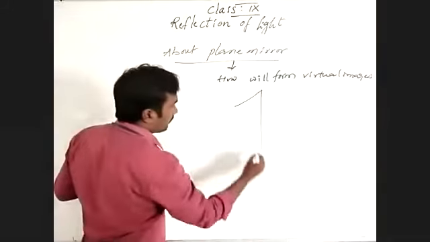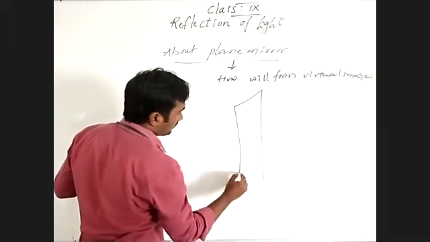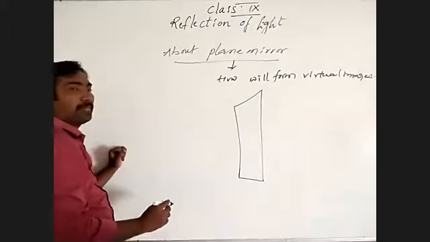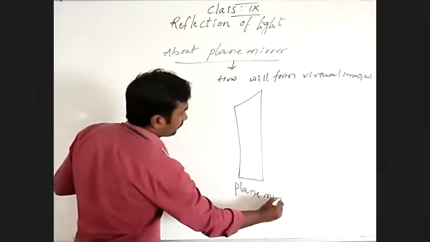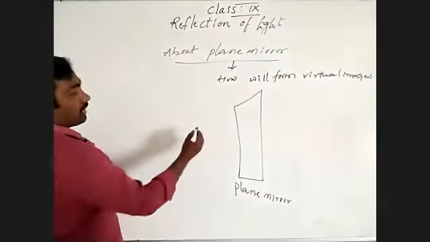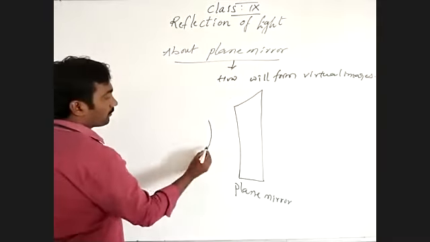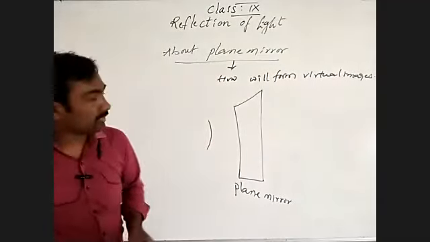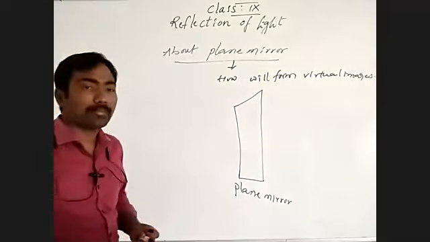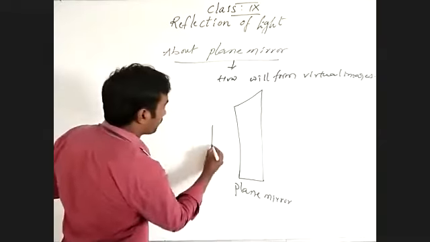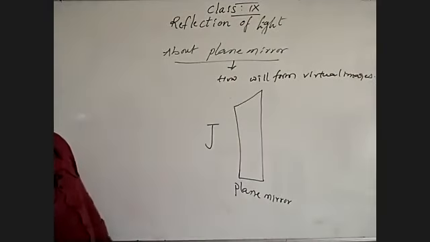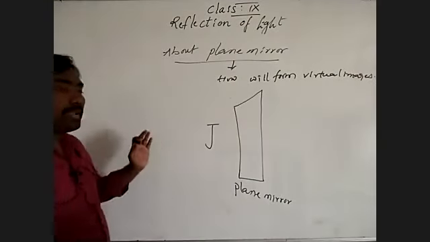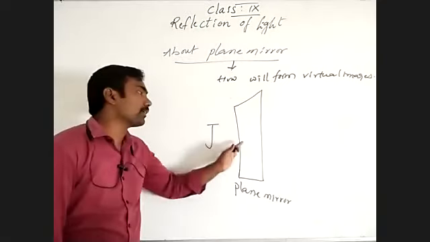See, this is the plane mirror. I'm taking a letter J and placing it in front of the plane mirror.